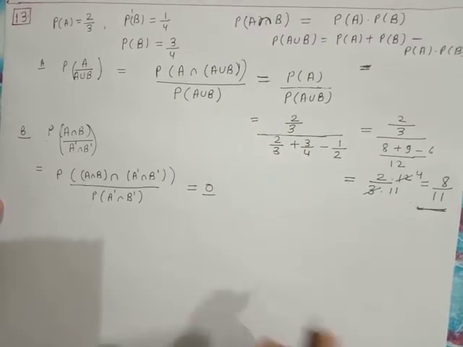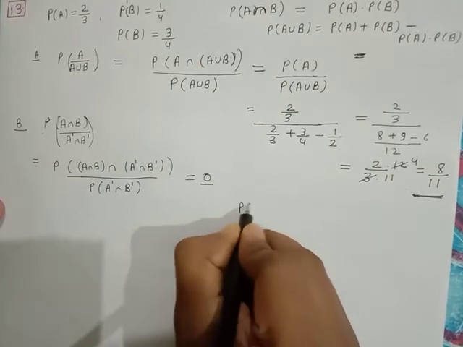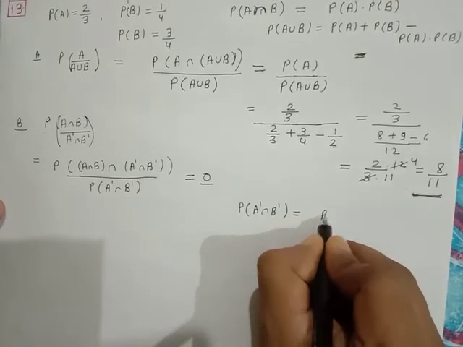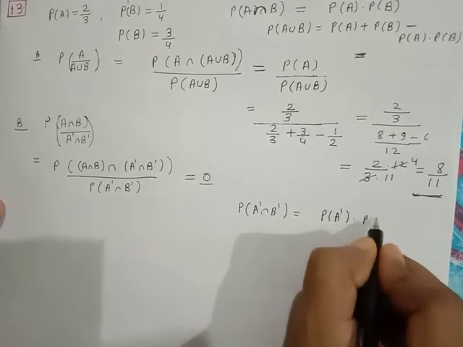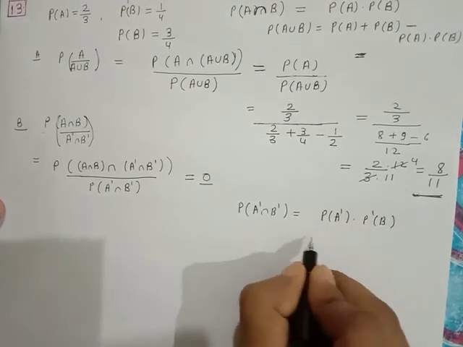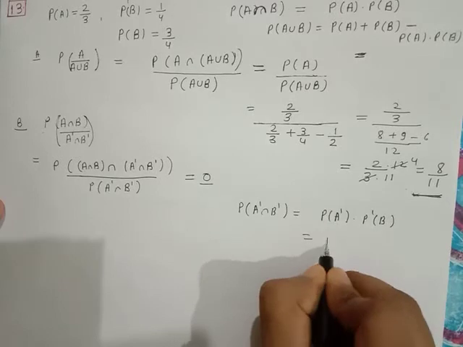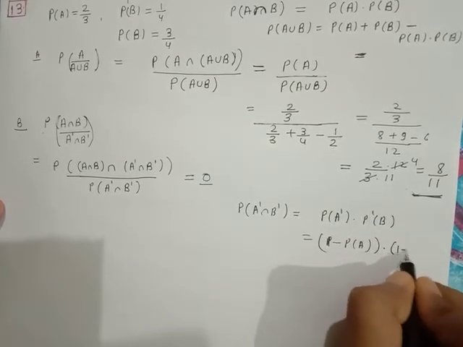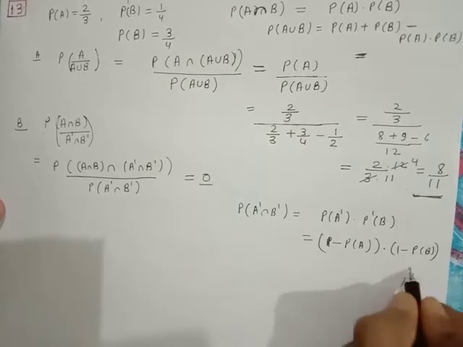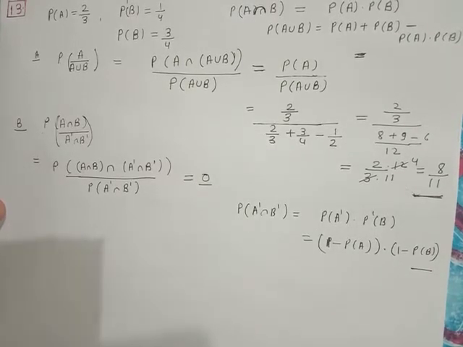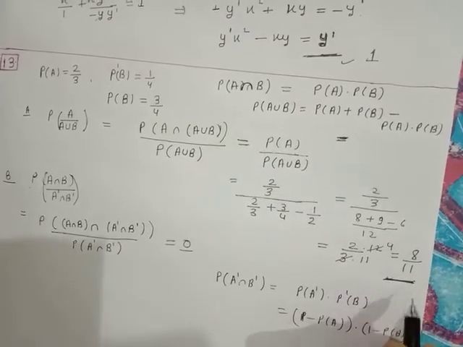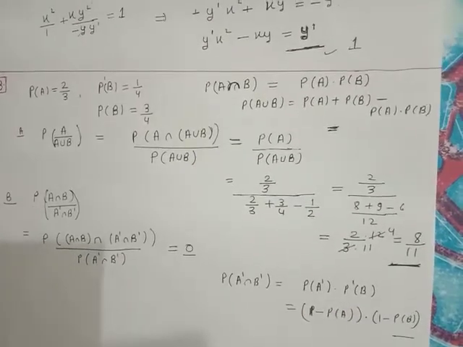Option C is a bit easier. Looking at option D, P(A complement intersection B complement) you can write as P(A complement) into P(B complement), which is equal to 1 minus P(A) into 1 minus P(B). We can calculate it. It will come out to be 1/12. So the correct option is 8/11, which is option A.